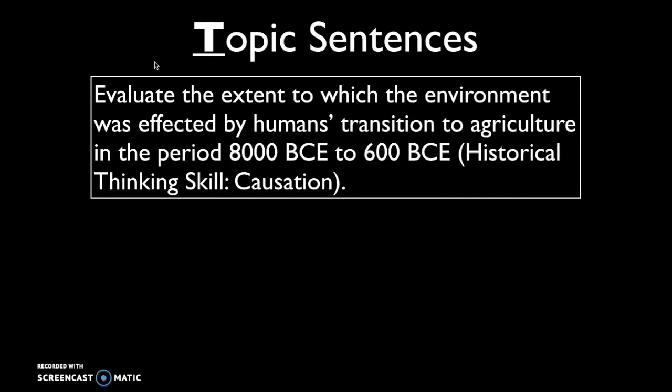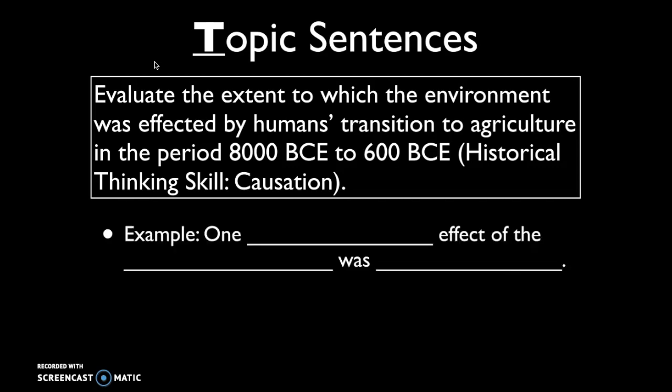Evaluate the extent to which the environment was affected by humans' transition to agriculture in the period 8000 BCE to 600 BCE. And so it's focusing on the effects of the humans' transition to agriculture, and specifically they want to know about environmental effects. So if we were to write a topic sentence in response to this prompt, we would write something like, "One environmental effect of the transition to agriculture was, let's just say, the use of water."